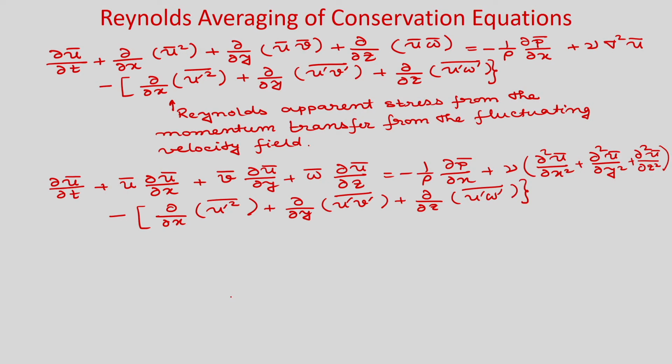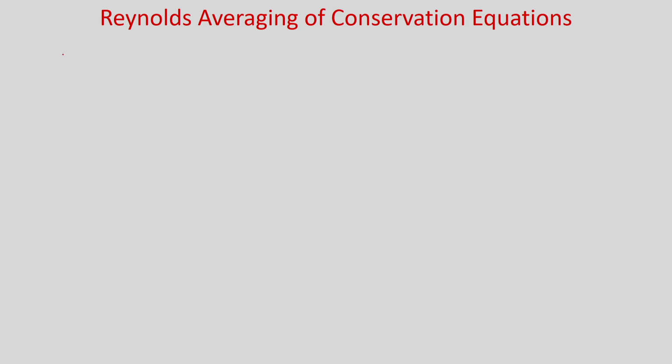Now, let us consider the energy equation, okay, and we will use the Reynolds decomposition in a similar way to what we have done for the x momentum equation. So, your energy equation is ∂T/∂t + ∂/∂x (uT) + ∂/∂y (vT) + ∂/∂z (wT), and on the right hand side you have only the diffusion term, that is α∇²T.